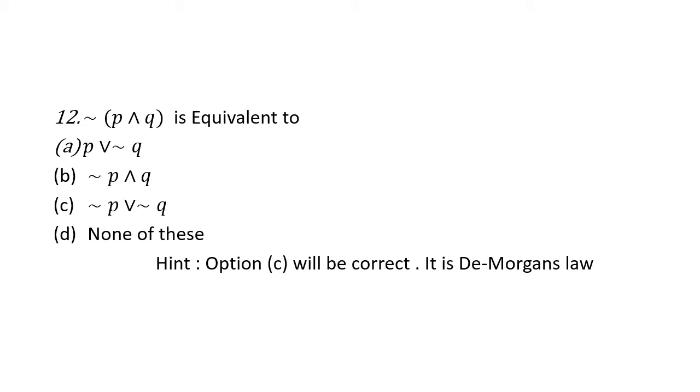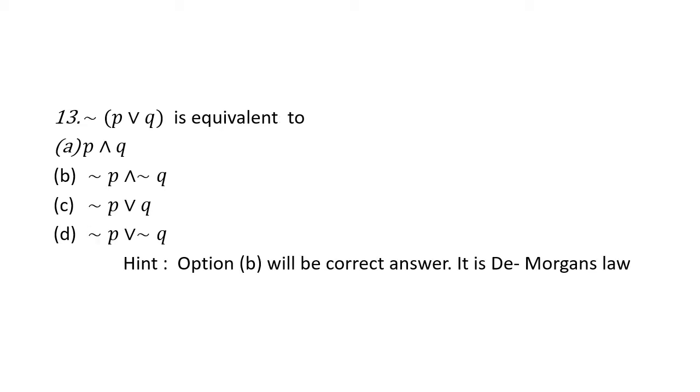Therefore, option C will be the correct answer. So, it's a clear-cut idea in logical equivalence. Therefore, for question number 12, option C will be the direct answer. So, it is accepted from the fact of De Morgan's law. Understood? We'll move on to the next question. In the next question, again, there is a similar version of the previous one. Again, it is another De Morgan's law, because in set theory we have two De Morgan's laws. One is A union B the whole dash is equal to A dash intersection B dash.